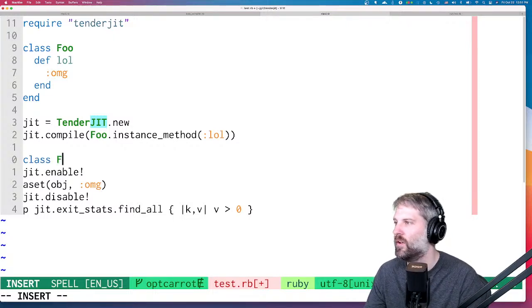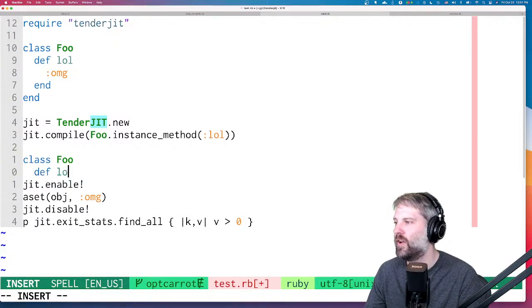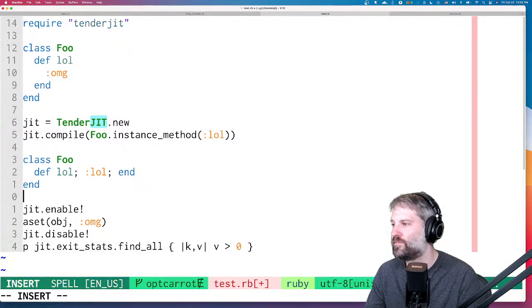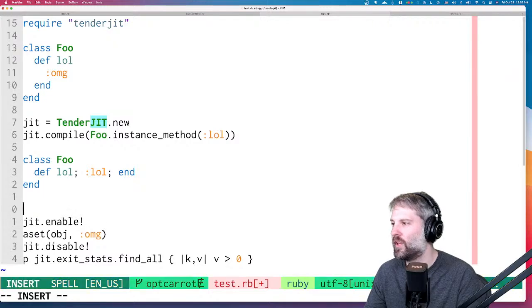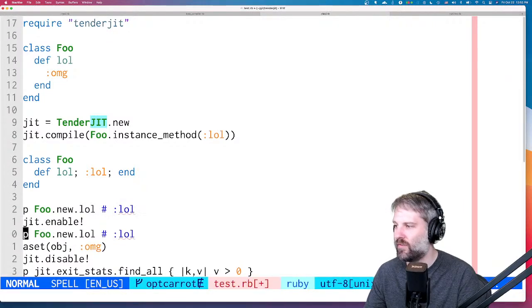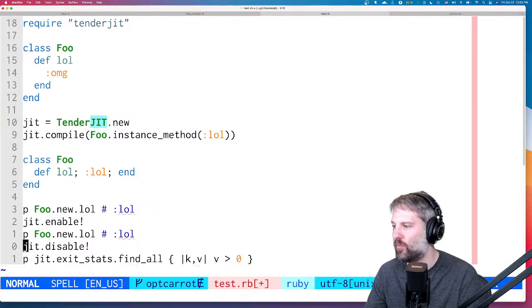So we'll do class foo def lol, and then have it return lol. If we do p foo.new.lol, this is going to print out lol. But if we do it inside of the JIT, since we compiled it up here, it's actually going to print out the wrong thing. It's going to print out OMG.